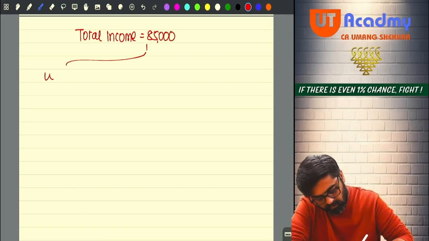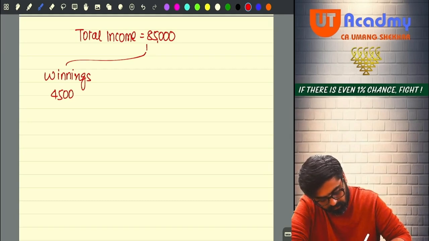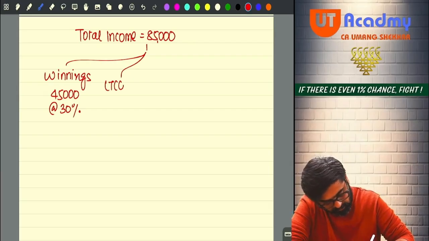Out of this, winnings 45,000, taxable at 30%, and LTCG under section 112, 40,000.